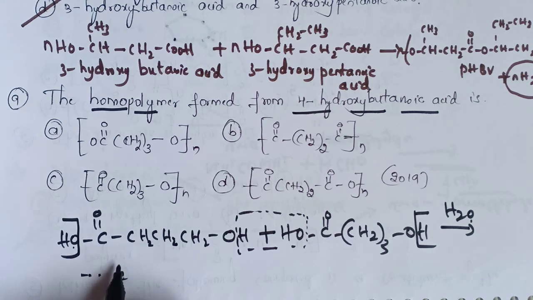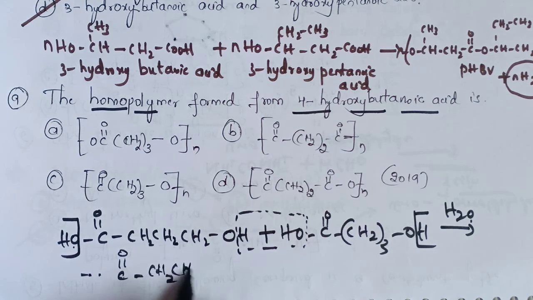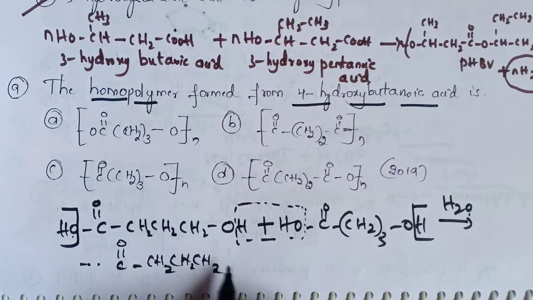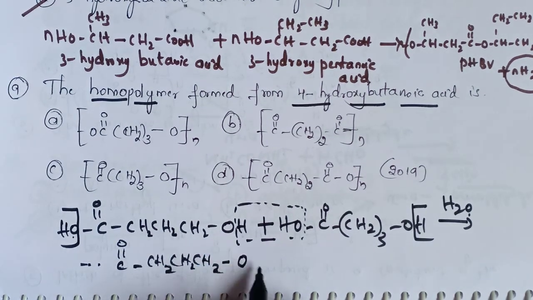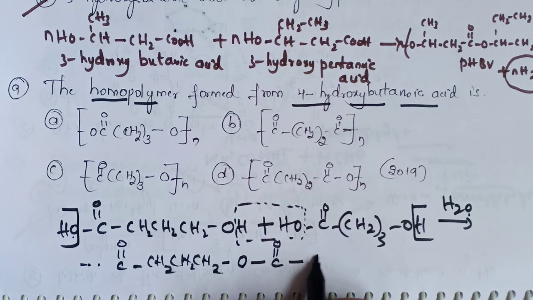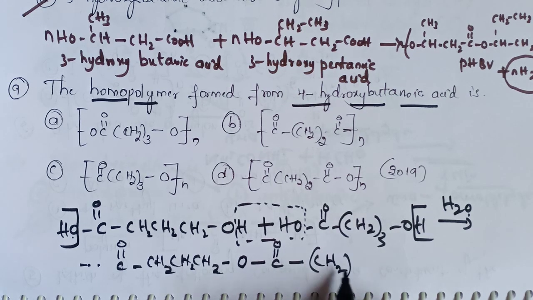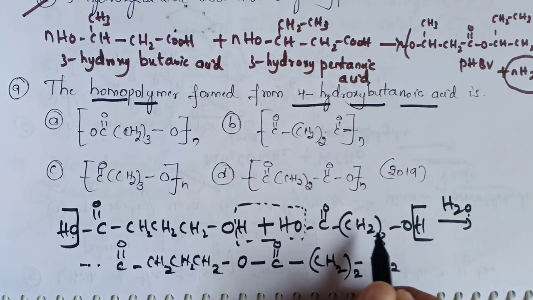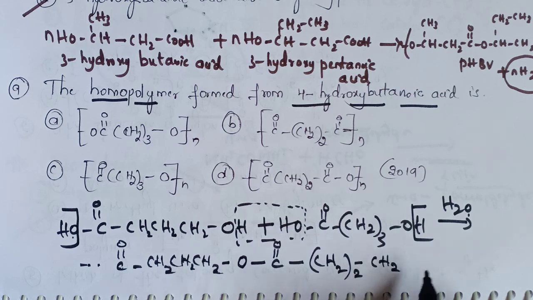We now have C double bond O, CH2, CH2, CH2, and here is O. For this, the C double bond O is attached by the removal of this H2O, and then CH2 thrice, and we are left with O here.